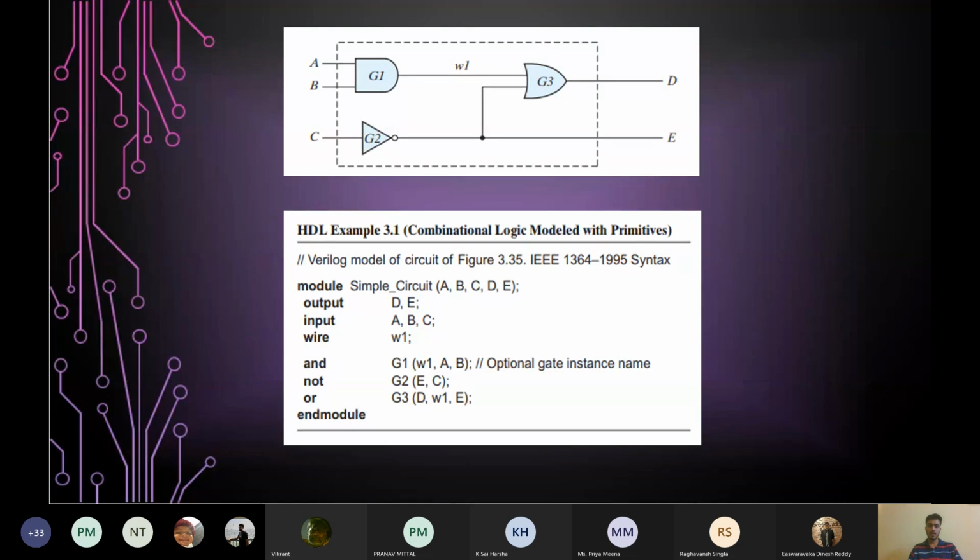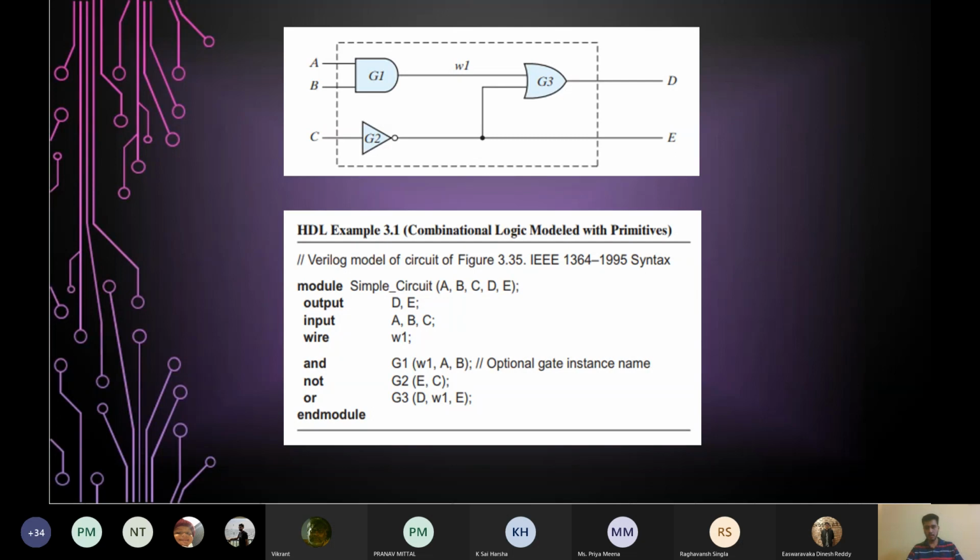So what is this wire? As you can see in this circuit, it is basically a gate level modeling of the circuit. We will get to it later in this workshop. What gate level modeling does is try to replicate whatever the structure of the circuit is. So what do we see in this circuit? We see three inputs, which we have specified. We see two outputs, which we have specified. We see three gates, which we will specify.